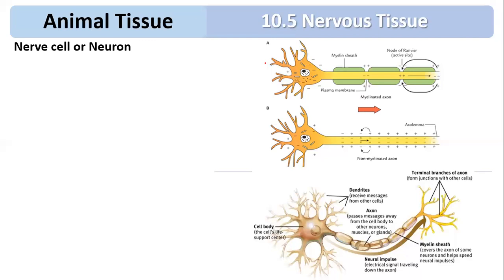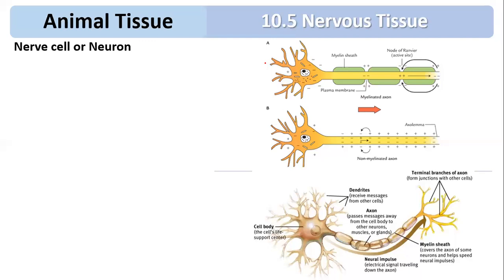Whenever it receives any type of message, external or internal, that is called a stimulus. So it is going to change the action potential, which is called excitability. That is the first thing. So what are the properties? Excitability and another property called conductivity. What is excitability? Change in the action potential of the membrane to receive any external stimuli.